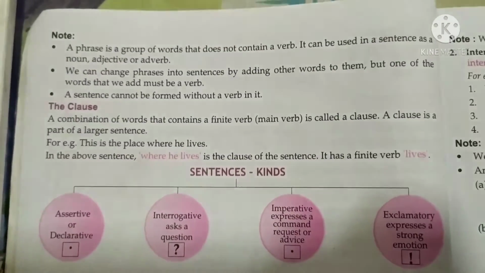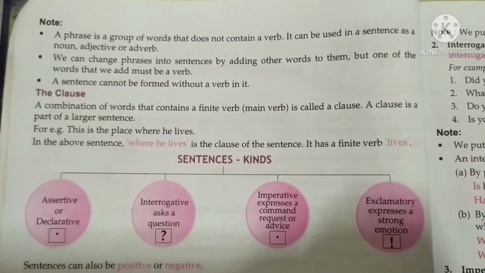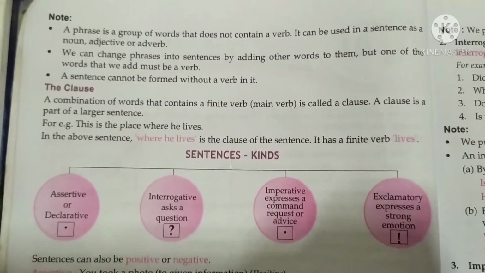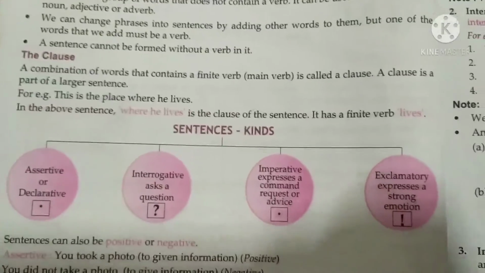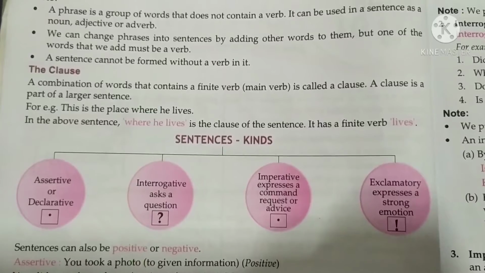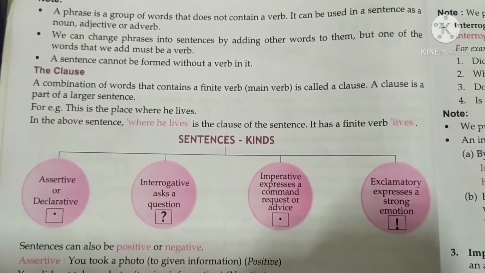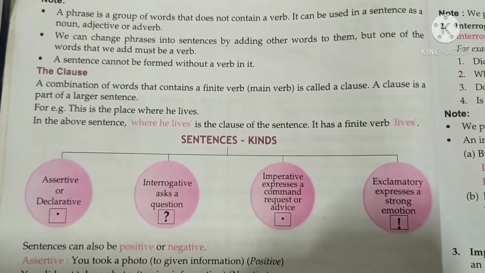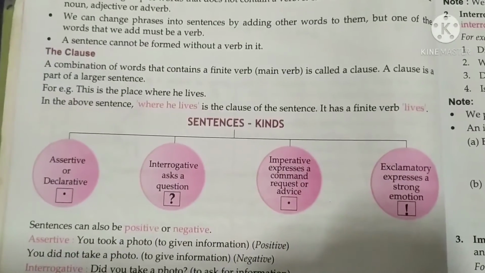Note, a phrase is a group of words that does not contain a verb. It can be used in a sentence as a noun, adjective or adverb. We can change phrases into sentences by adding other words to them, but one of the words that we add must be a verb. A sentence cannot be formed without a verb in it.